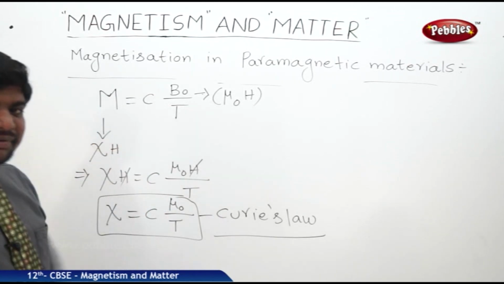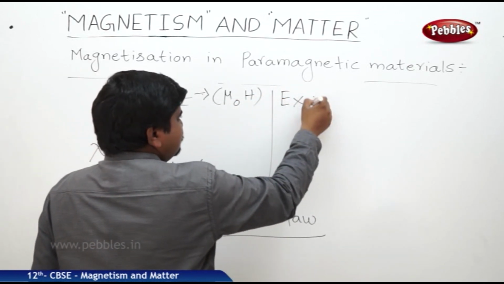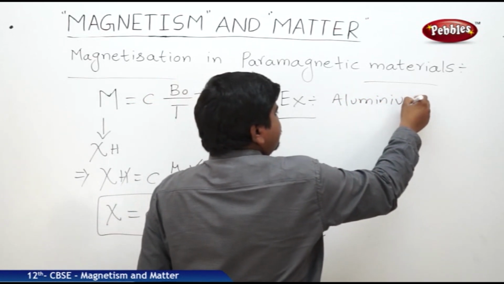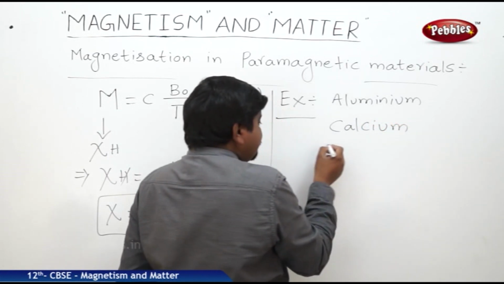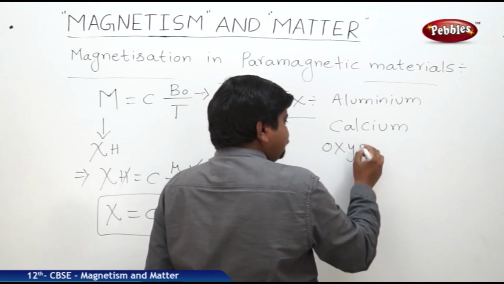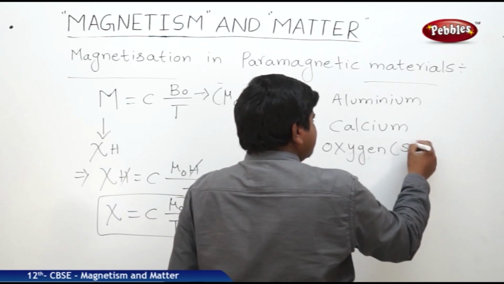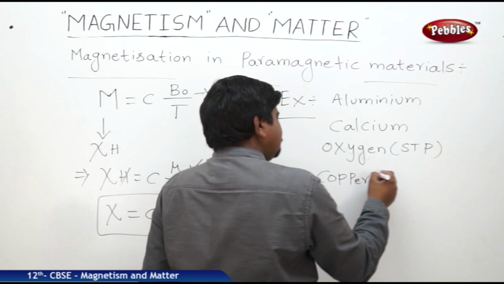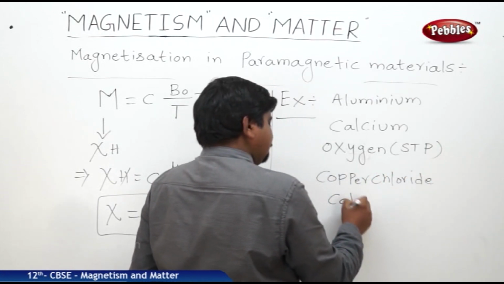So what are the examples of paramagnetic materials? Aluminum, calcium, oxygen, not at all temperatures, oxygen at STP, copper chloride, calcium chloride.